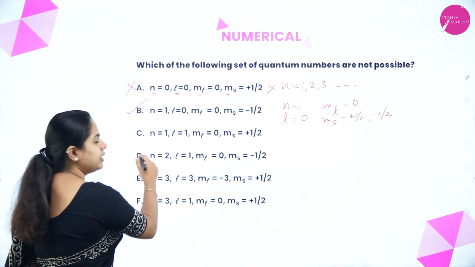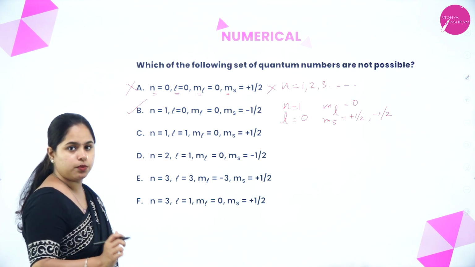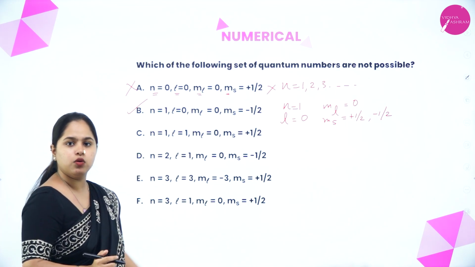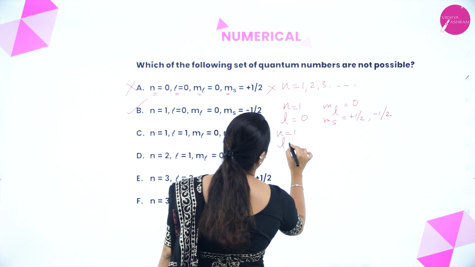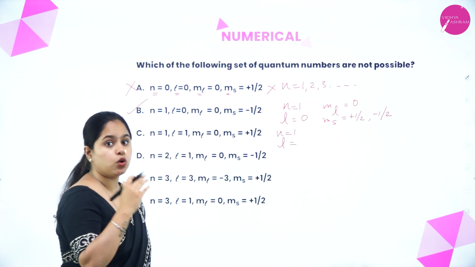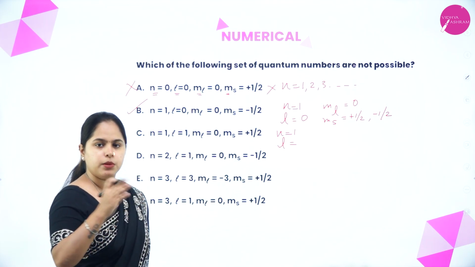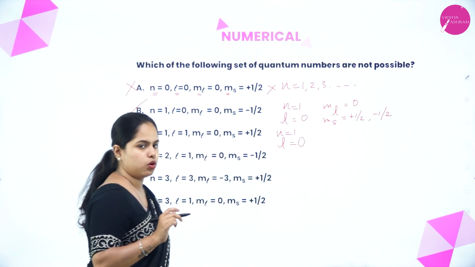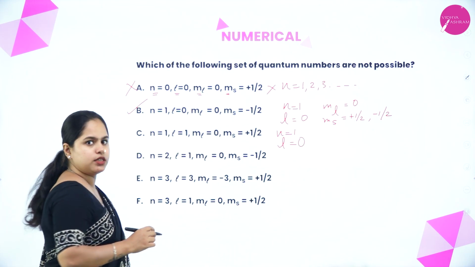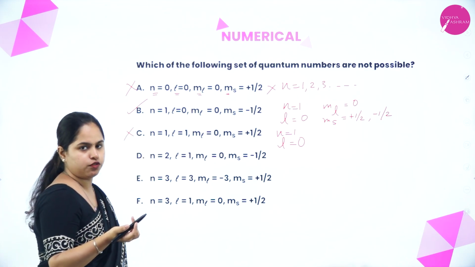Now the third one, n is equal to 1. That is okay. Now L is equal to 1. If n value is 1 and L value is 1, is it possible? If n is equal to 1, how do you calculate L? It ranges from 0 to n minus 1. n minus 1 means 1 minus 1, which is 0. So L can have only one value, that is 0. So is L is equal to 1 possible? No, right? So yes, this is also a not possible set of quantum numbers.